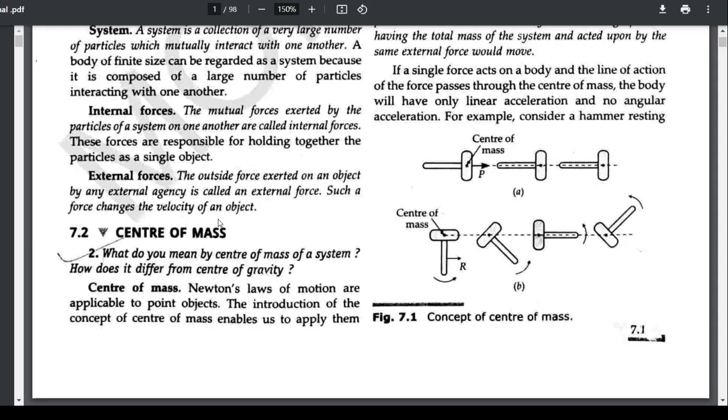This external force is responsible for changing the velocity of the object. Internal forces cannot change the velocity of the object, but external forces can change the velocity of the motion of the object.